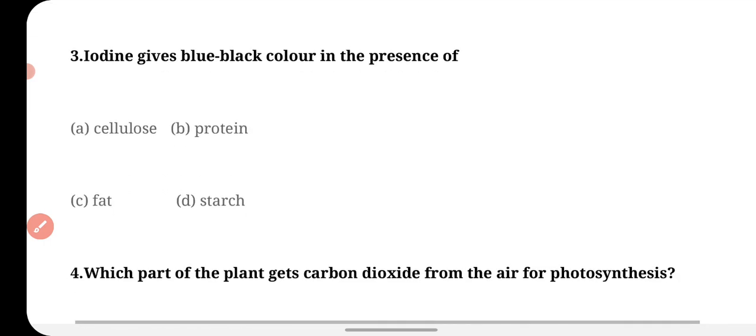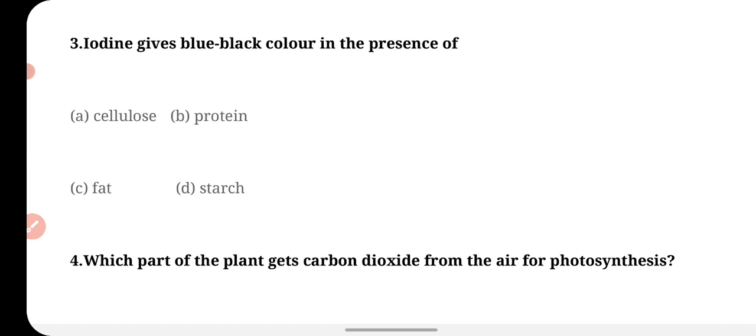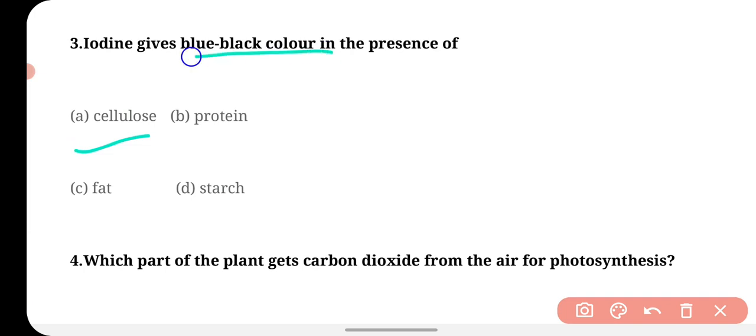Third is, iodine gives blue-black color in the presence of. If you add iodine on which substance will it give blue-black color? The answer is starch.